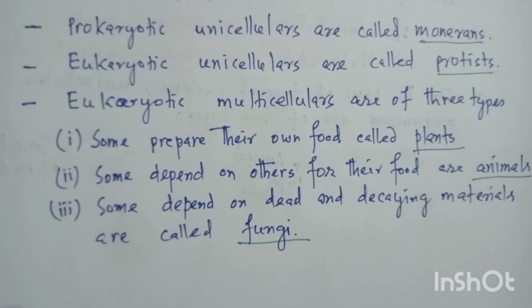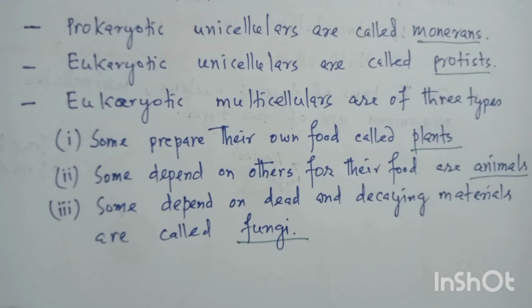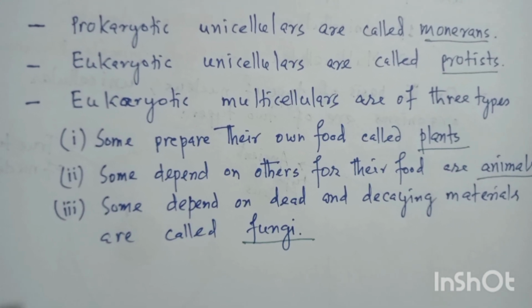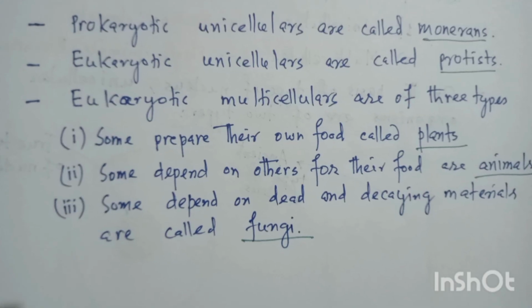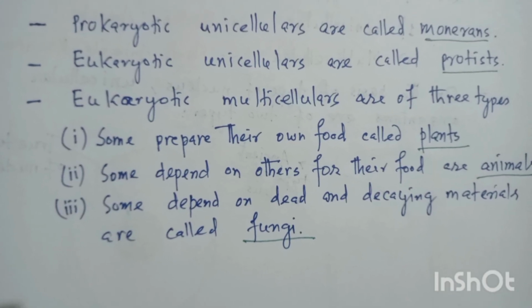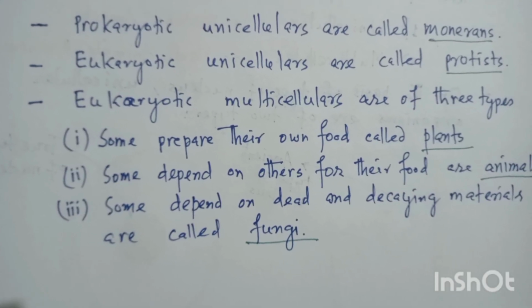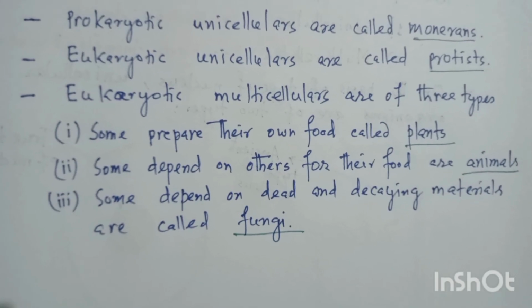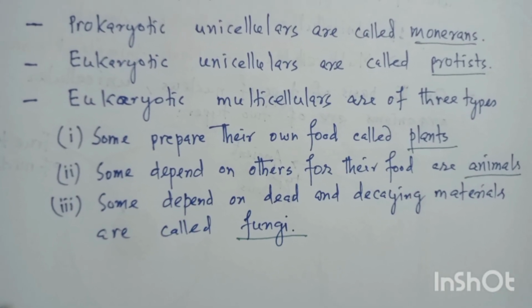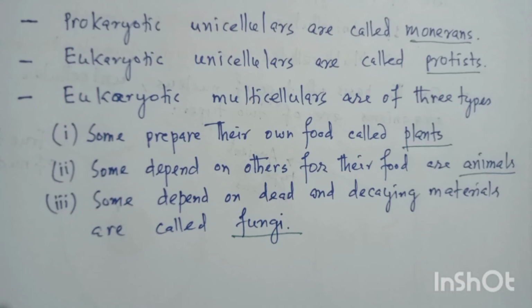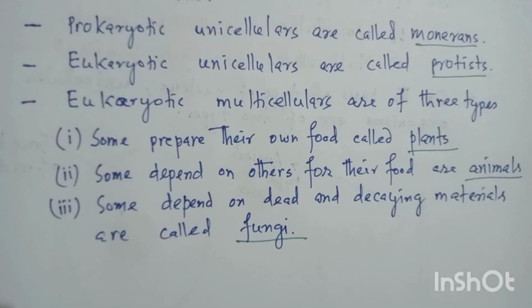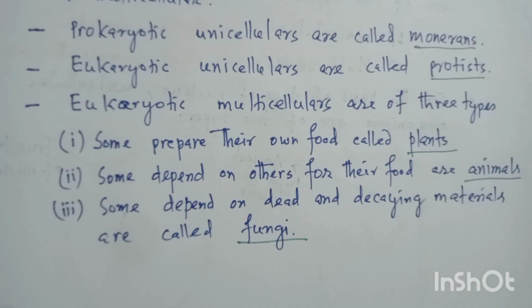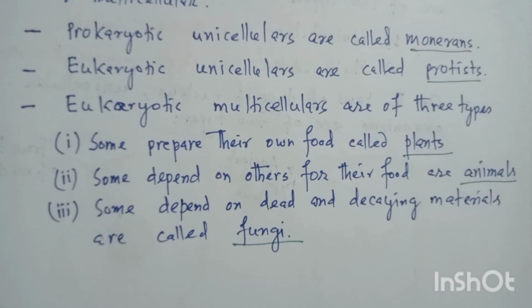Monerans are prokaryotic and unicellular. Protists are eukaryotic and unicellular. Plants are eukaryotic multicellular and prepare their own food. Animals are eukaryotic multicellular and do not prepare their own food, depending on others for their food. Fungi are eukaryotic multicellulars which depend on dead and decaying material for their food.